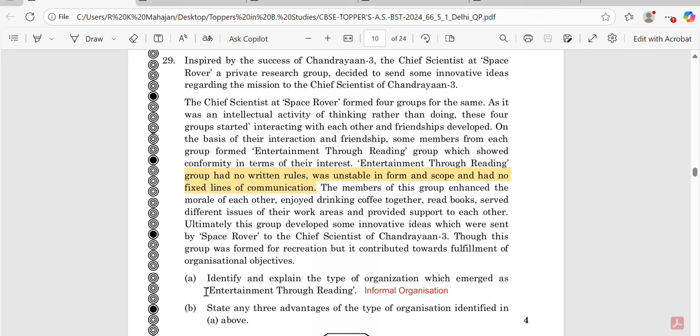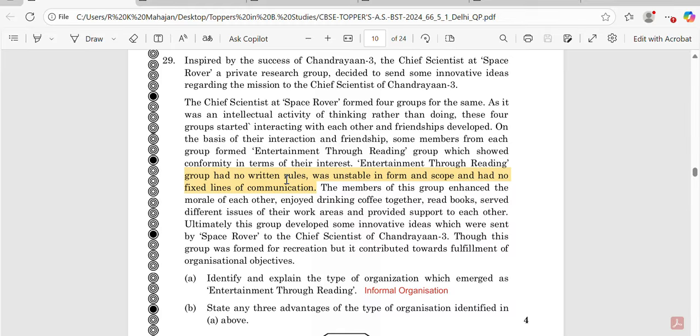Identify and explain the type of organization which emerged as entertainment through reading. Now we must have understood that when we are talking about the type of organization which emerged, it means that which must have taken place spontaneously, that is, not created by any organization. Whenever an organization is not created by any organization and it takes place spontaneously, it's basically an informal organization. So we can also go through the case study in order to identify the organization.